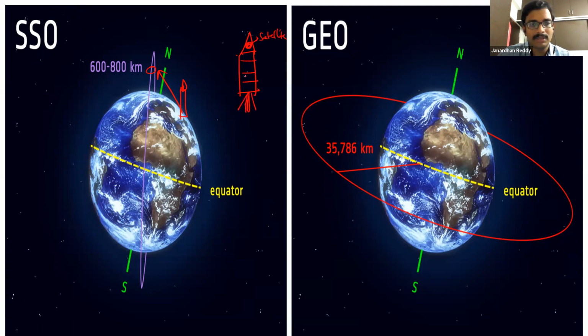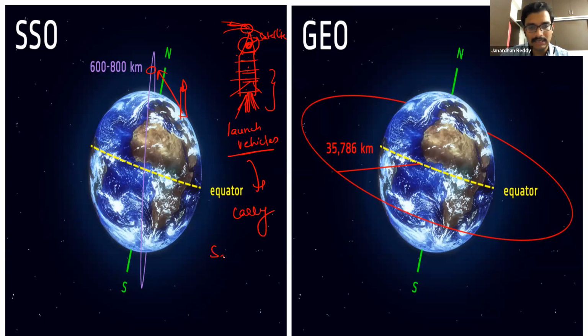All the stages will be there: solid, liquid, four stages. Various launch vehicles you have. They will take everything. All the parts will be detached. Finally, when it reaches the orbit, only the satellite will be there. It will be launched there and it will orbit. So these rockets are what are called launch vehicles, which will carry satellites into space, into orbits.